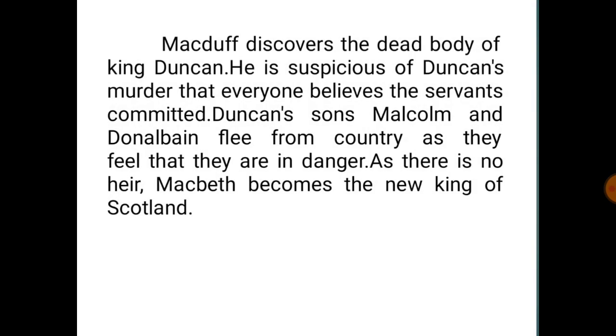Macbeth discovers the dead body of King Duncan. He pretends to be suspicious of Duncan's murder, which everyone believes the servants committed. Duncan's sons Malcolm and Donalbain flee from the country as they feel that they are in danger. As there is no heir, Macbeth becomes the new King of Scotland.